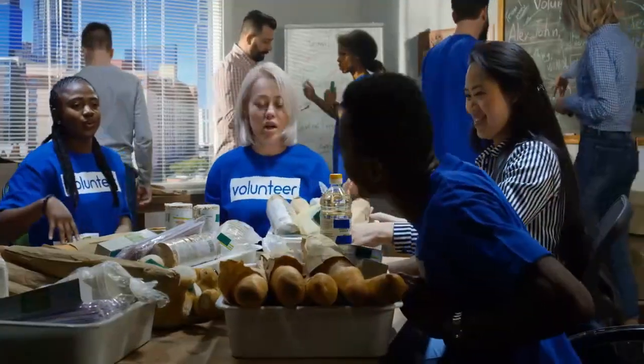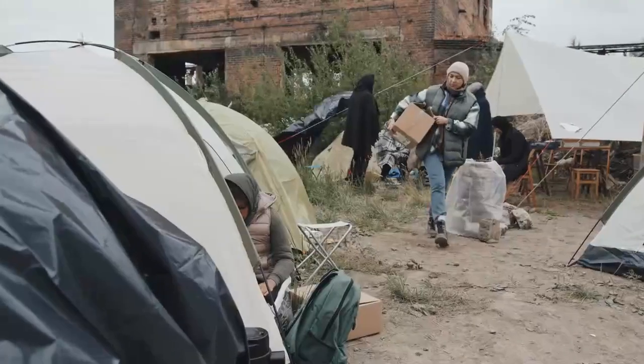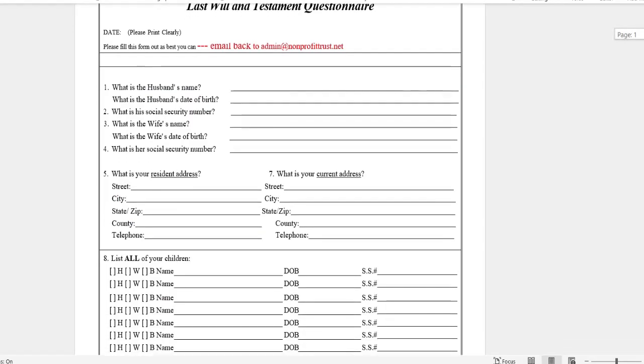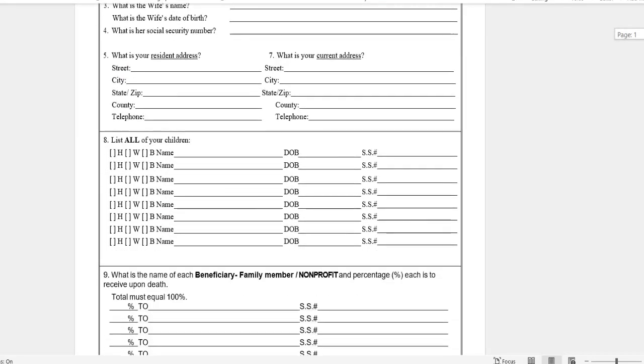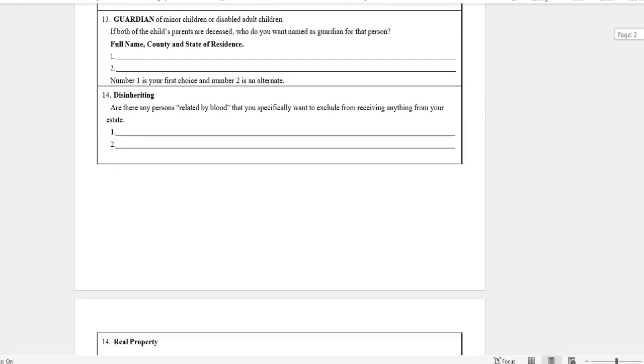Step 5. Follow the simple steps on nonprofittrust.net. Please download the Last Will and Testament questionnaire. Email that form back to us. Wait for your personal estate planner to contact you by phone and go over your plan. Pay the $199 fee on our website when you are ready.